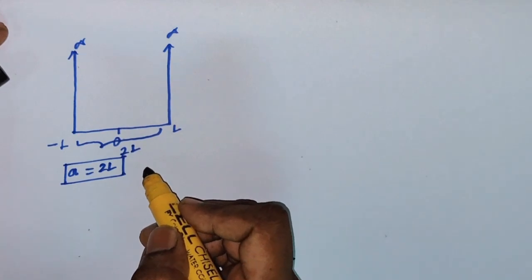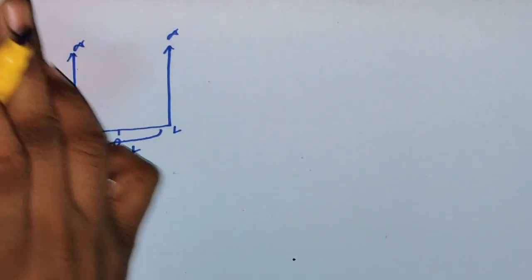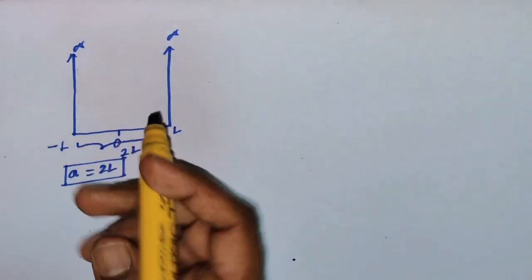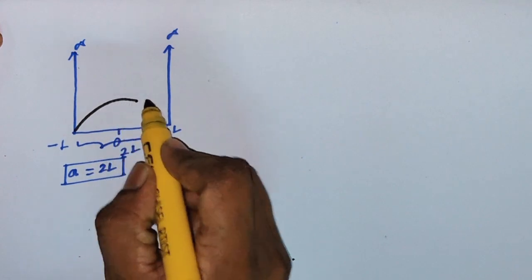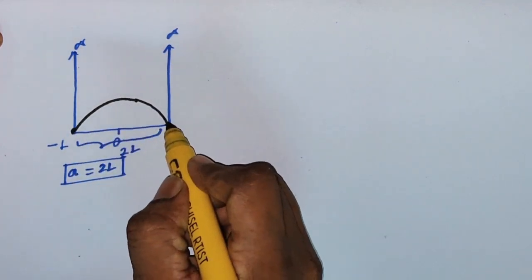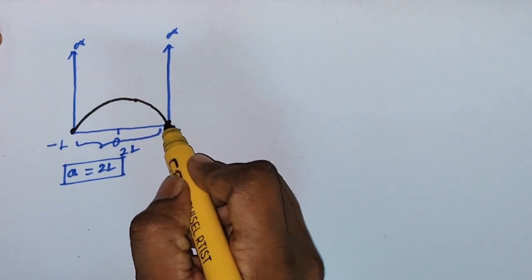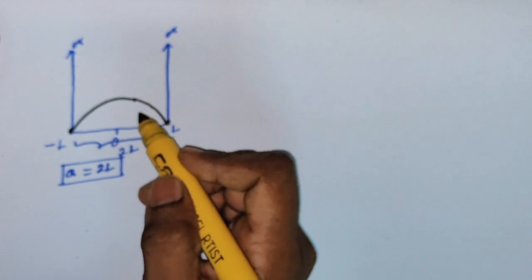We know the infinite potential well energy. The particle in this box is in the ground state. That means the ground state wave function should be symmetric. It has nodes only at the two ends of the box, and the ground state wave function will be symmetric.